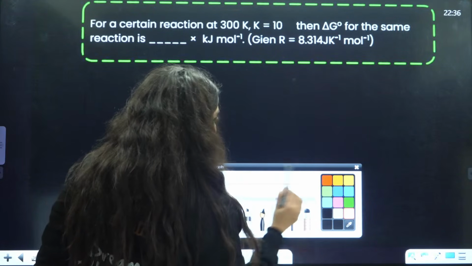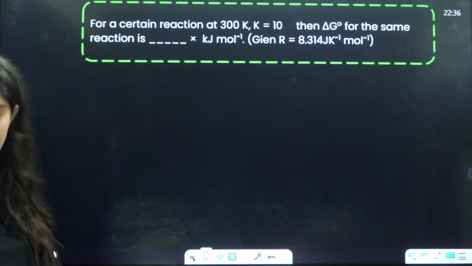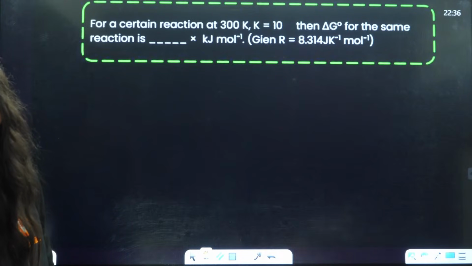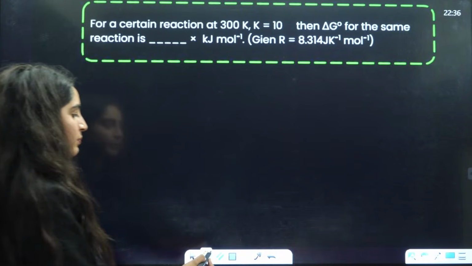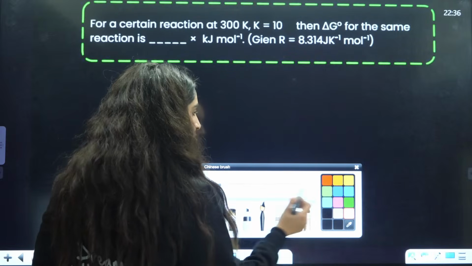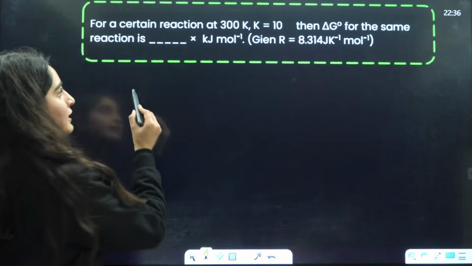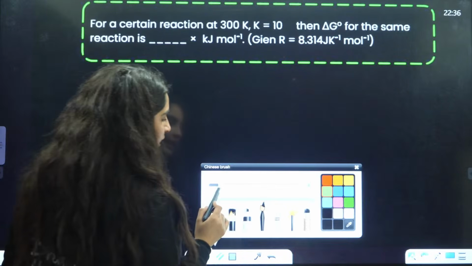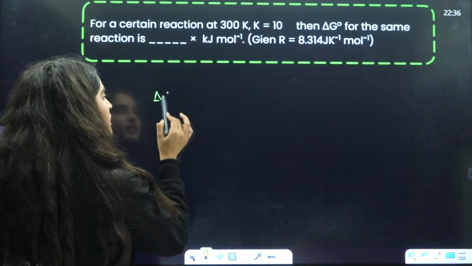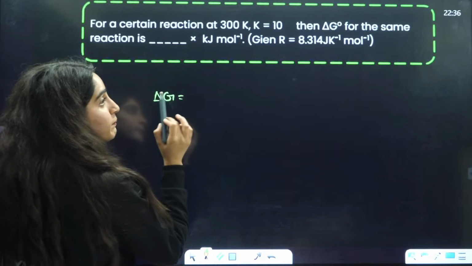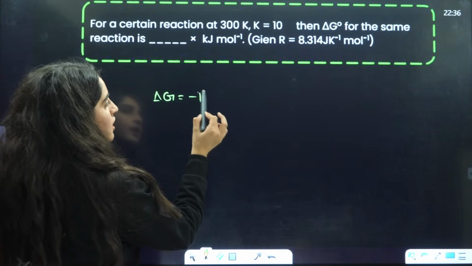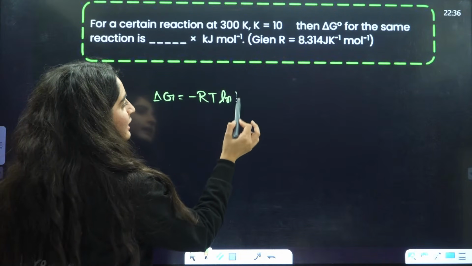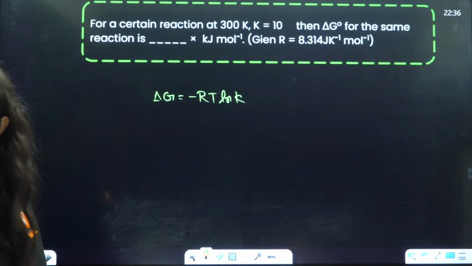So just apply the formula. Everybody, in the comment section, what is the formula of delta G and K? This is from equilibrium, right? Delta G naught is equal to minus RT ln K, isn't it?